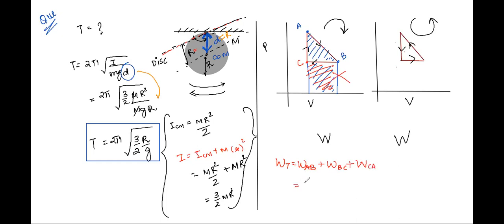Now what about AB? You told area is triangle plus rectangle, right? I'll write it with the same color, maybe that is more convenient. I have made it with a triangle and rectangle, so this is rectangle and triangle, correct? Plus, what about BC? He's telling me that area for BC is minus the area of rectangle. Okay, this rectangle and rectangle get cancelled out. What is remaining is the area under the triangle.